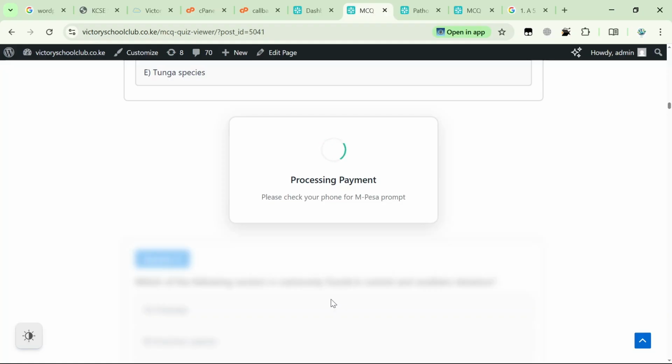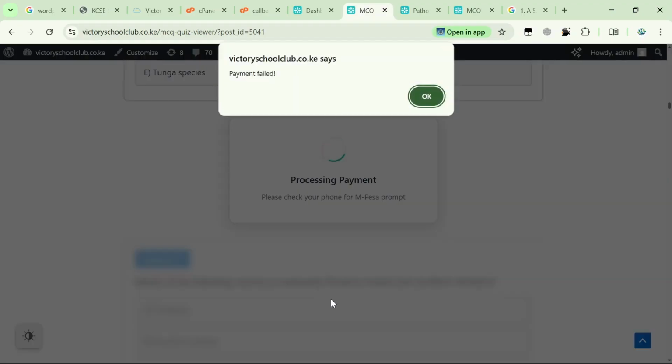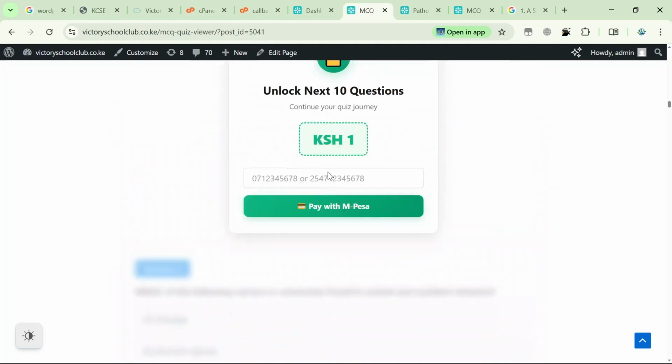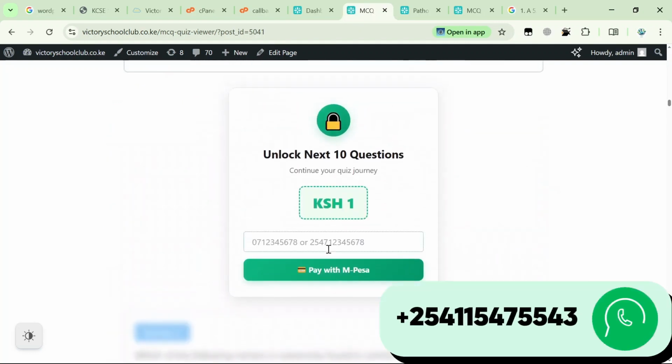I've had the prompt. Now I'm making payment. I've inserted a wrong pin. With a wrong pin, it automatically detects that payment has failed and I have to try again. It refreshes the page and I have to make the payment again.